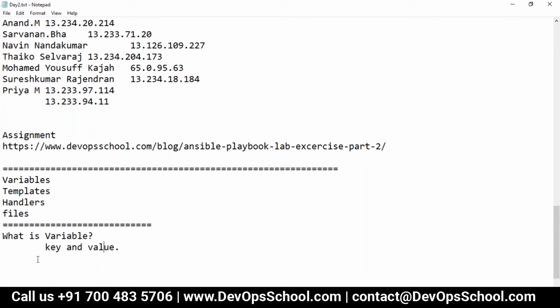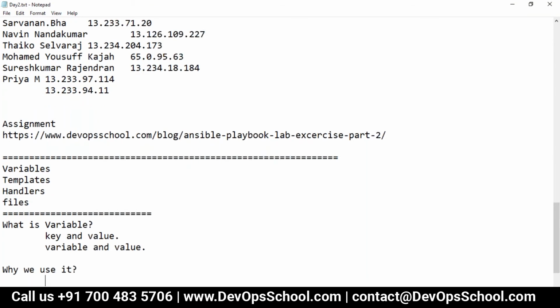A variable is a combination of key and value. So why do we use it? Simple. We use it in any programming language.